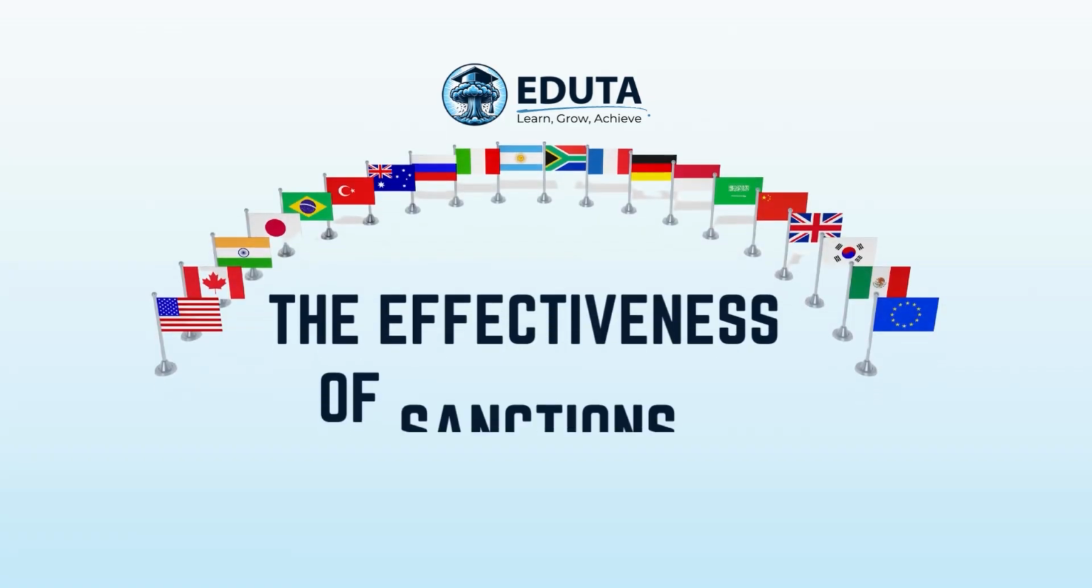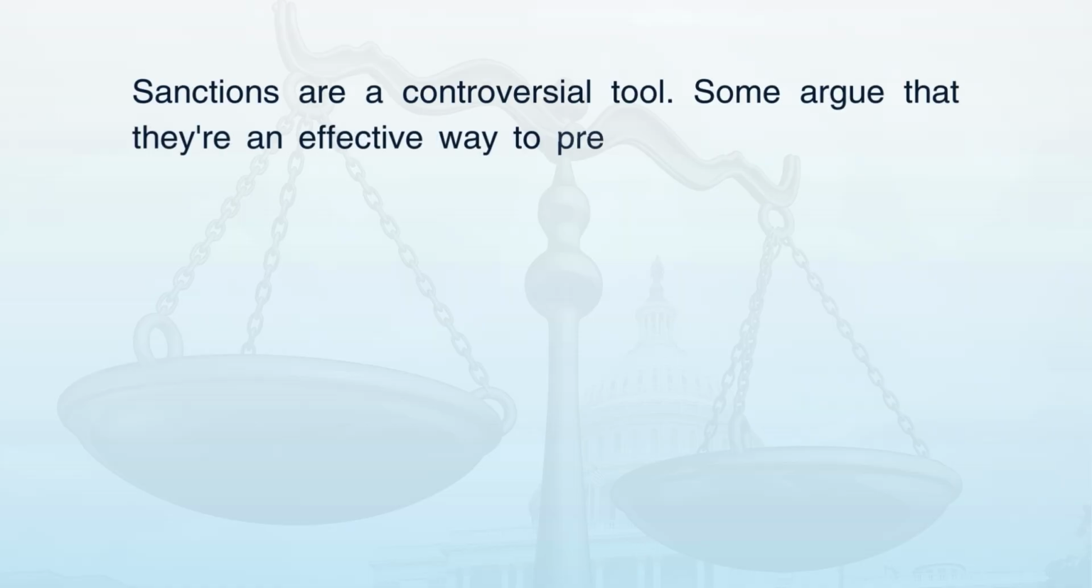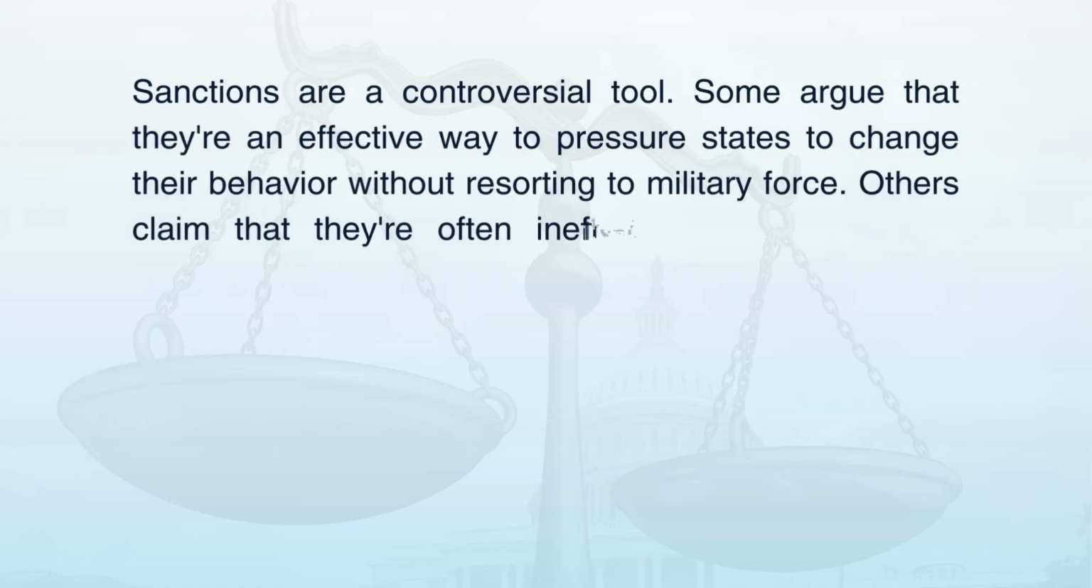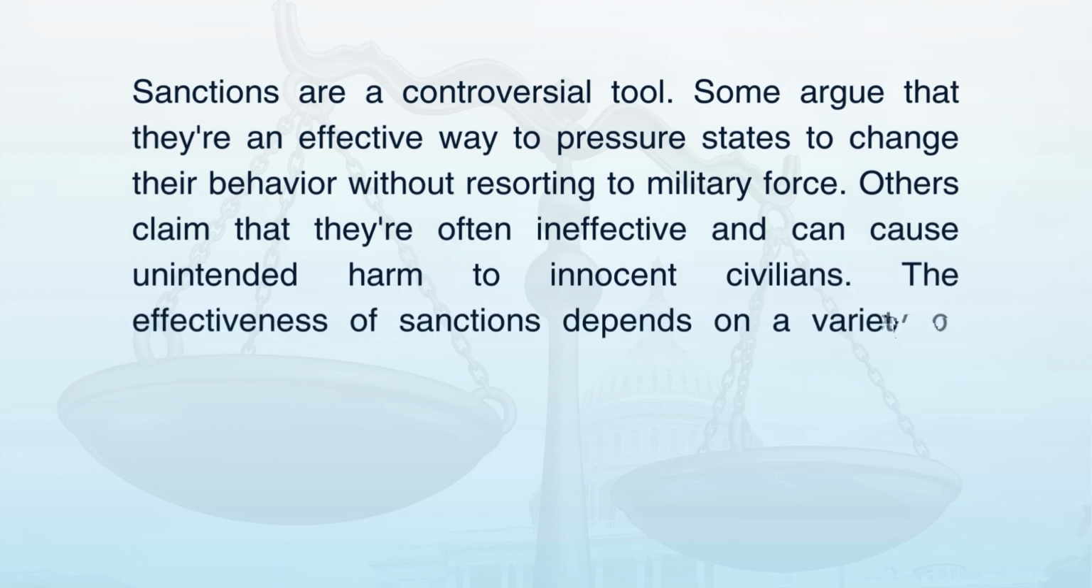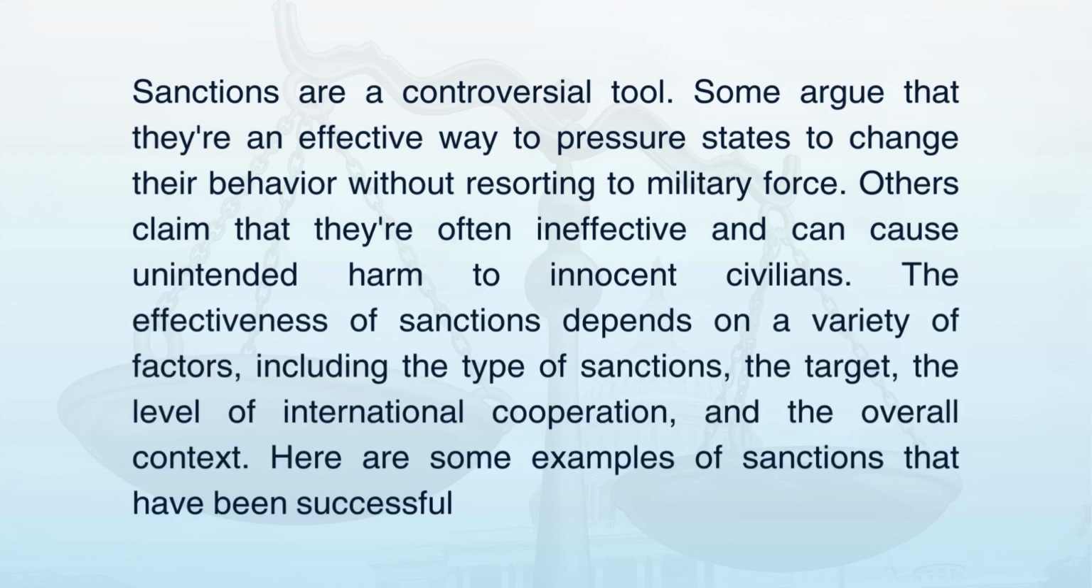The effectiveness of sanctions, a debatable topic. Sanctions are a controversial tool. Some argue that they are an effective way to pressure states to change their behavior without resorting to military force. Others claim that they are often ineffective and can cause unintended harm to innocent civilians. The effectiveness of sanctions depends on a variety of factors, including the type of sanctions, the target, the level of international cooperation, and the overall context.